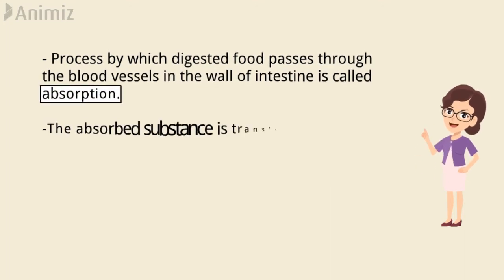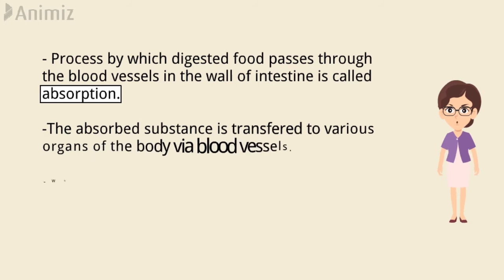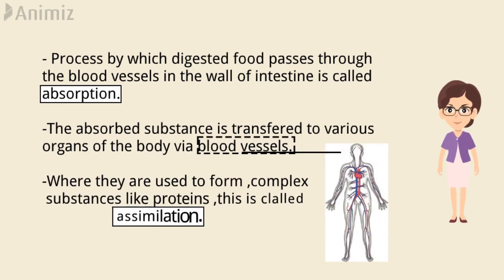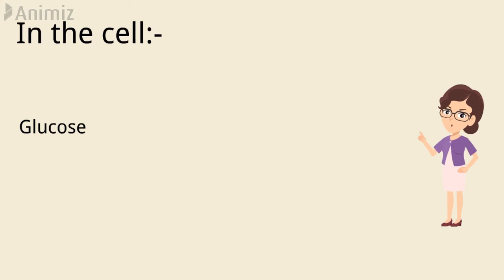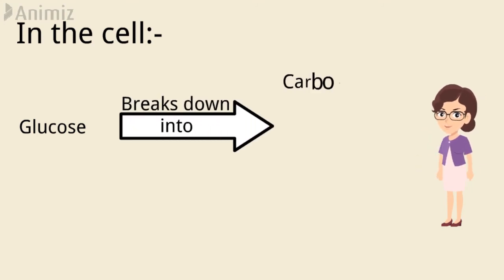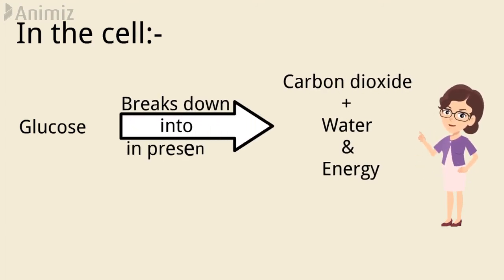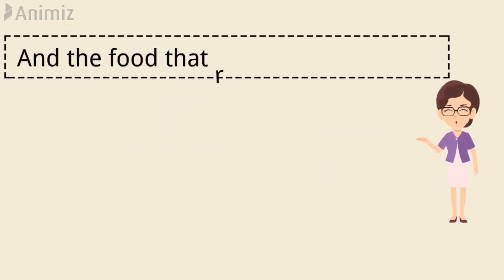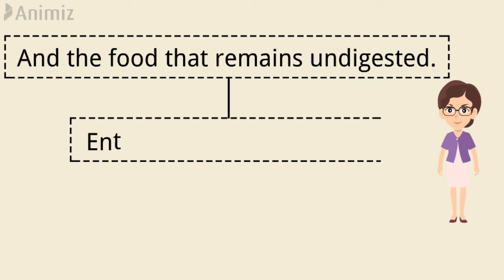The absorbed substances are transported to various organs of the body via blood vessels, where they are used to build complex substances like protein. This is called assimilation. In the cell, glucose breaks down into carbon dioxide and water and releases energy in the presence of oxygen. The food that remains undigested enters the large intestine.